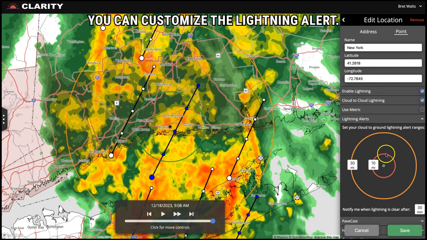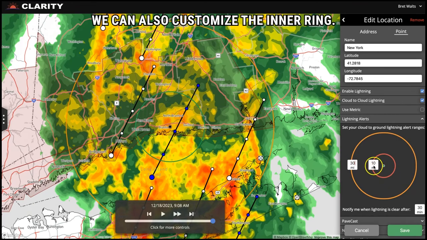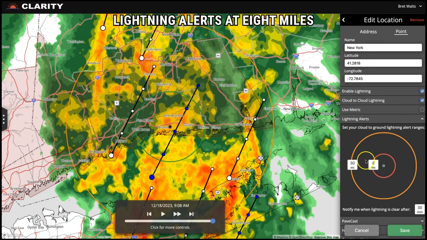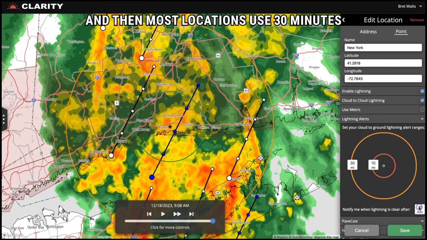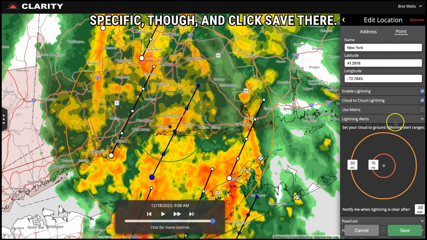And if you look here, you can customize the lightning alert. So we could change this outer ring to 20 miles, and then this would actually turn green because the closest lightning strike right now is 26 miles away. We can also customize the inner ring. So if you want to get your more critical lightning alerts at 8 miles instead of 10 miles, you can adjust that here. And then most locations use 30 minutes in terms of the countdown. You can change it to whatever you need specifically though, and click save there.